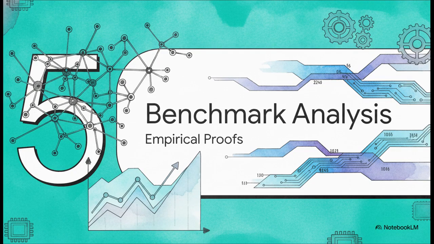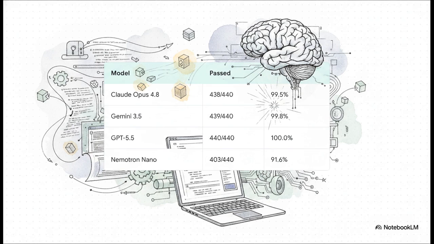Section 5. Empirical benchmark analysis. So, the big question. Can models actually understand this native object abstraction without bespoke, specialized training? The answer is a resounding yes. Frontier models exhibit near-perfect fluency with the NOA interface out of the box.